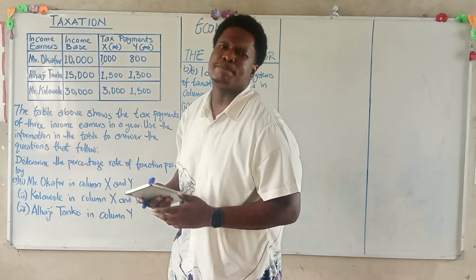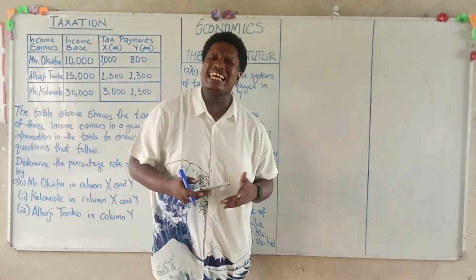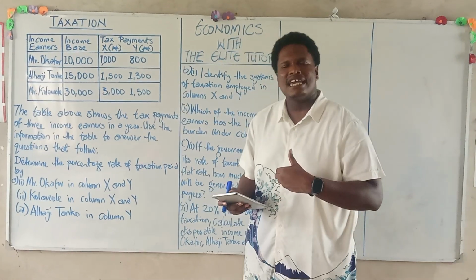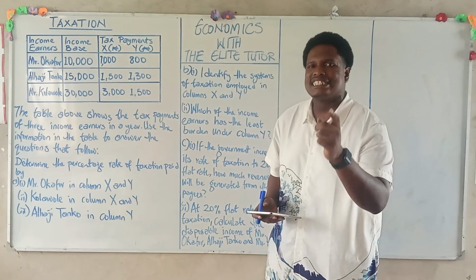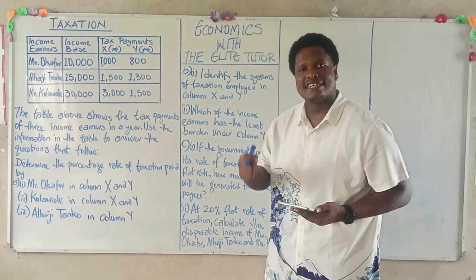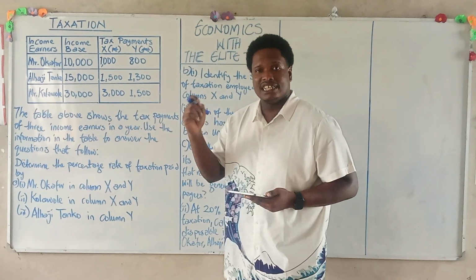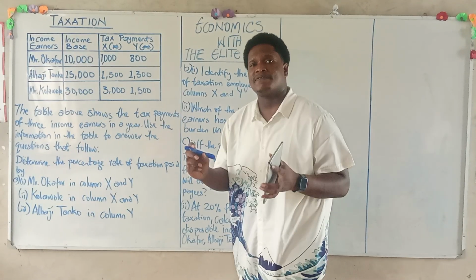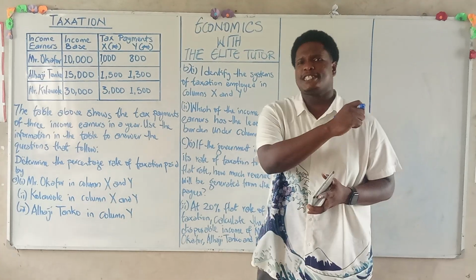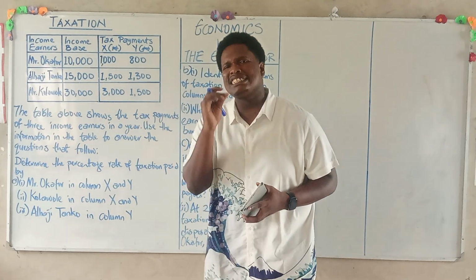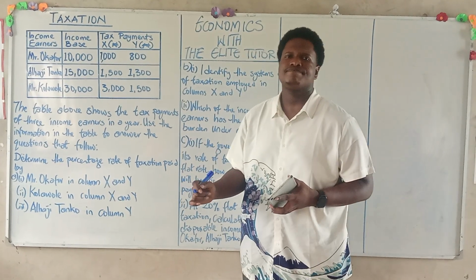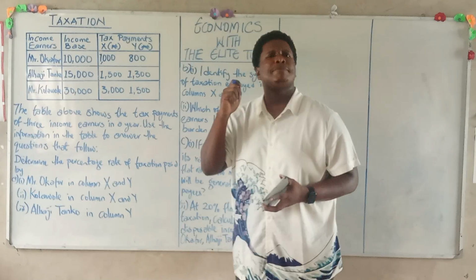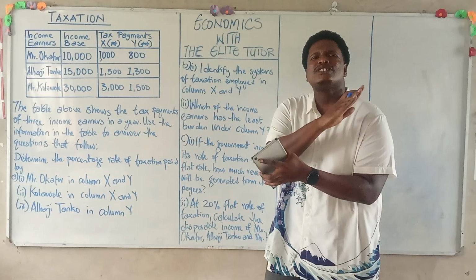What do we mean by the progressive system of tax? When we say tax is progressive, we are simply saying as the income of a taxpayer increases, the tax rate also increases. As income increases, the tax rate increases. When we say proportional system of tax, we are simply saying irrespective of the income, the tax rate remains the same. If income increases from $2 million to $10 million, the tax rate remains constant.